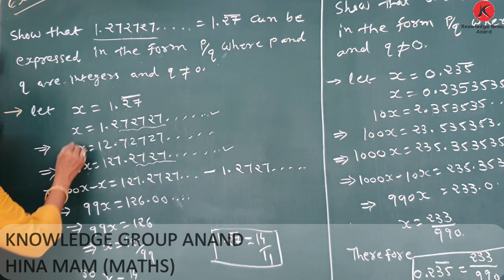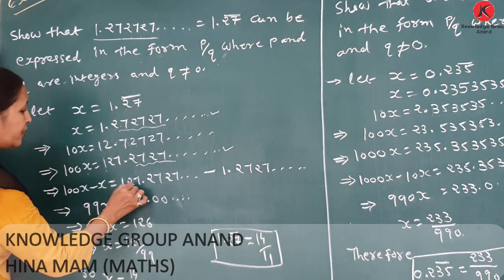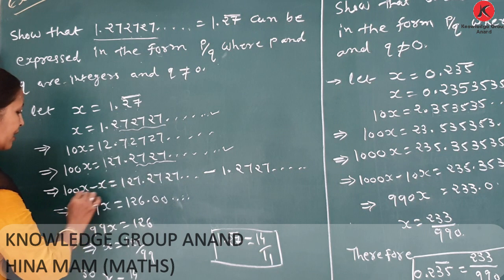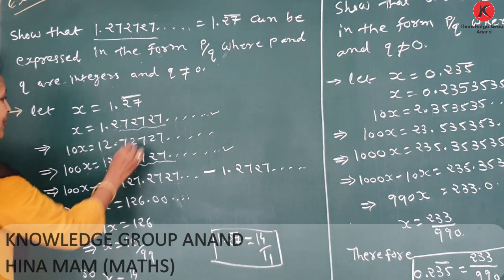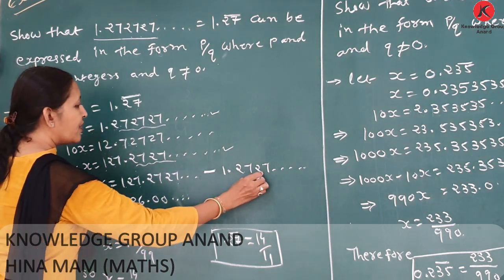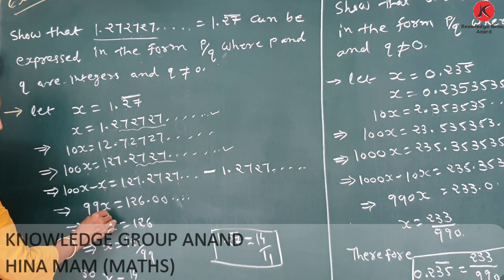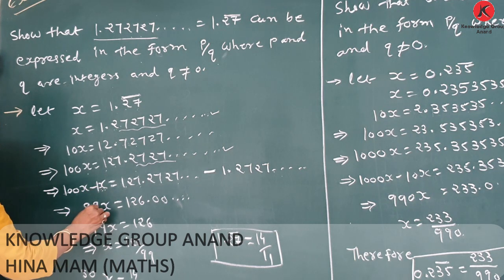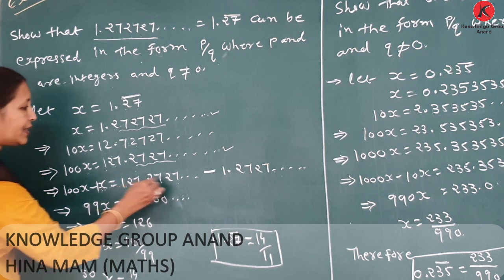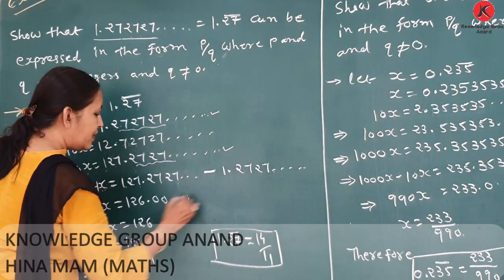Therefore, subtracting x from 100x: 100x minus x is equal to 127.2727 minus 1.2727. Here 100x minus x is equal to 99x, calculated like 100 minus 1. And 127 minus 1 is equal to 126, and the decimal part .2727 minus .2727 is 0.